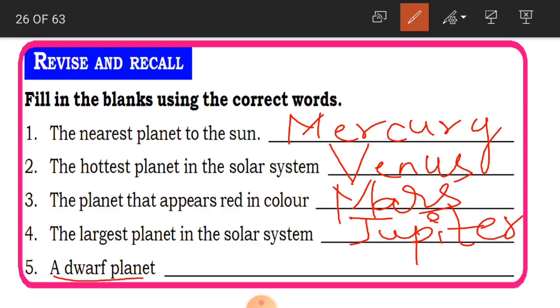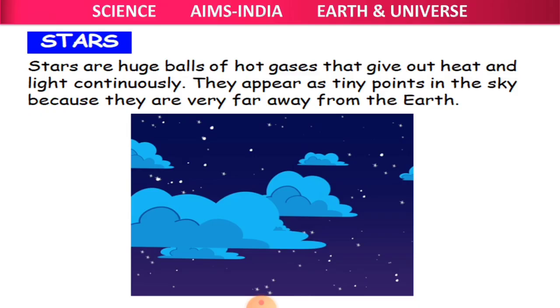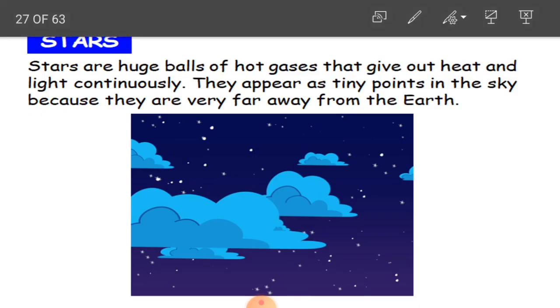And a dwarf planet. Before, it was a planet, and until 2006 it was a planet, and after 2006 it is considered a dwarf planet. What is that? Pluto. Okay, children? Clear? Now, you must also be ready to give the answers. Clear? Now, let us learn about the stars.